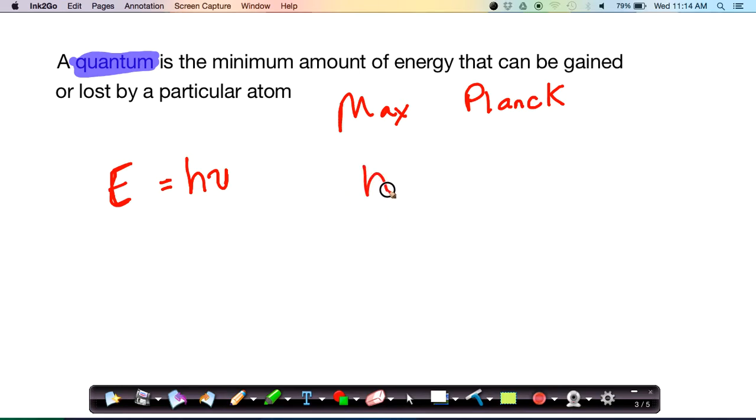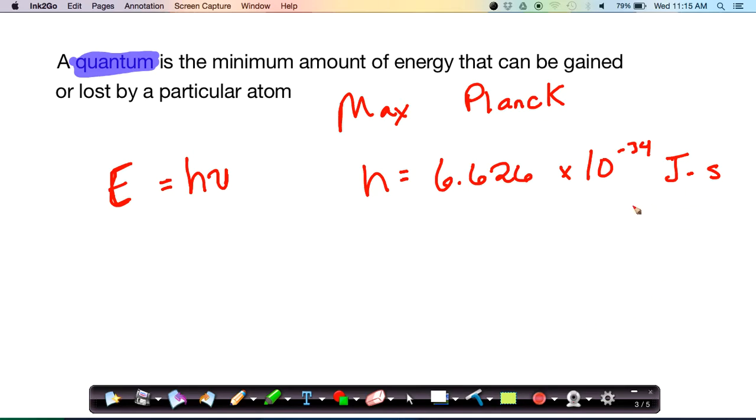Now, through experimentation, we've shown that Planck's constant is equivalent to 6.626 times 10 to the negative 34th, and it has units of joules times seconds. Now, first off, you'll notice that that's an incredibly small number. Very, very, very small value. Secondly, you'll notice the units joules times seconds.